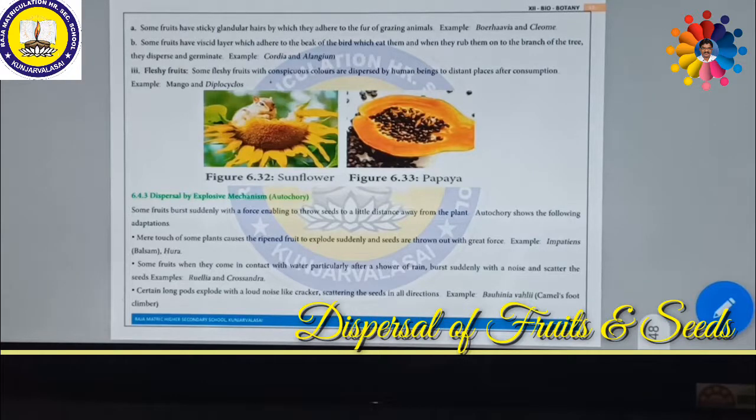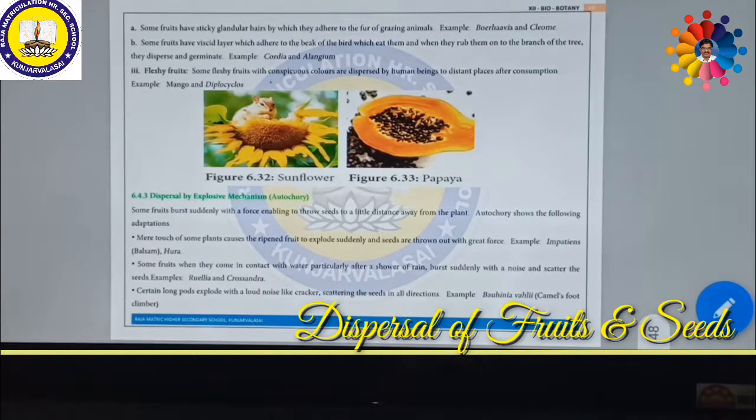So they easily attract various birds, squirrels, even human beings. So these fruits are carried by human beings to distant places, and after consumption the seeds might be dispersed here and there. Example, mango, Diplocyclos. So these are some examples of zoochory, that means they can spread by various types of animals.